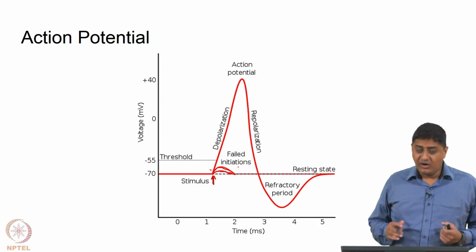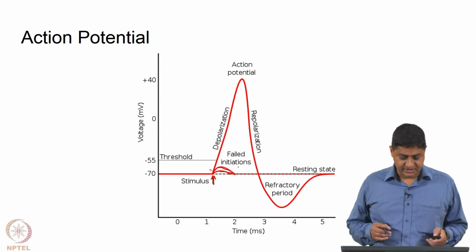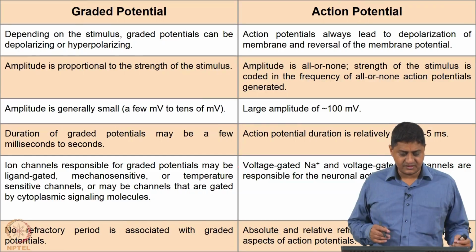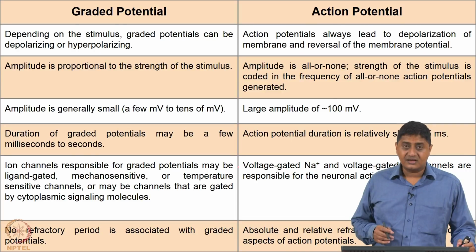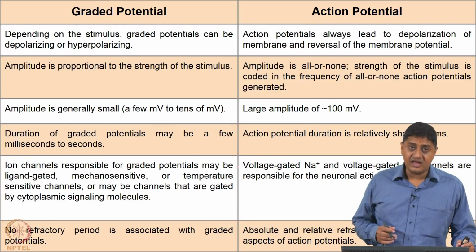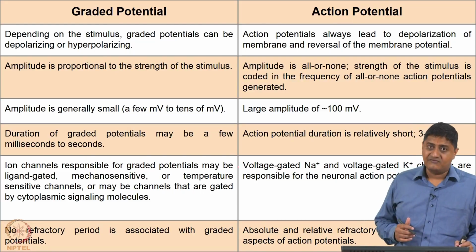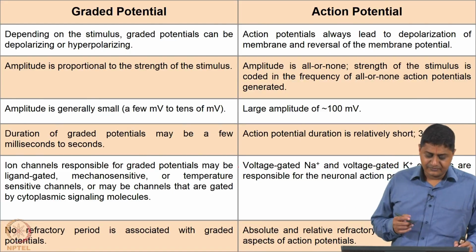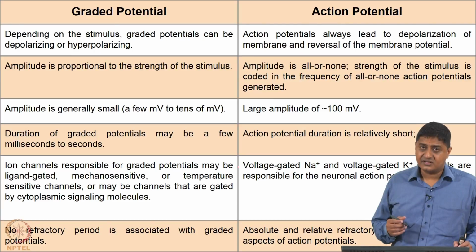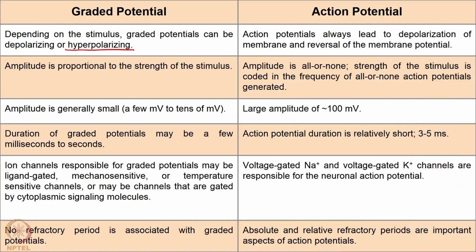This we have seen. What are the differences between this graded potential and action potential? Let us try and summarize this. Right. Graded potential, depending on the stimulus, may or may not be depolarizing. We saw in the previous class that sometimes graded potentials can be hyperpolarizing, whereas by definition action potentials always lead to depolarization of the membrane. By definition, graded potentials, the response is proportional to the strength of the stimulus, or in other words, the larger the stimulus, the larger will be the response.